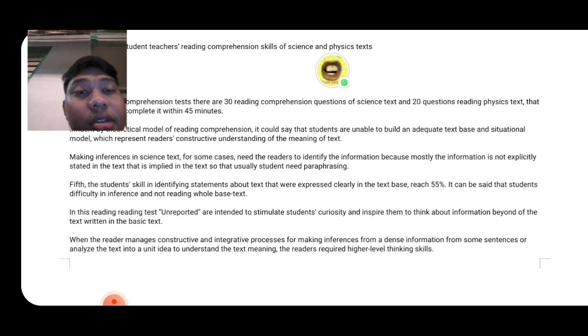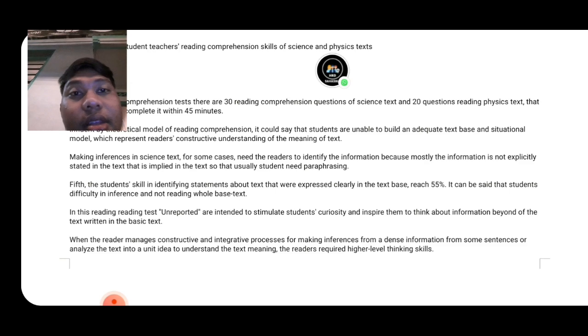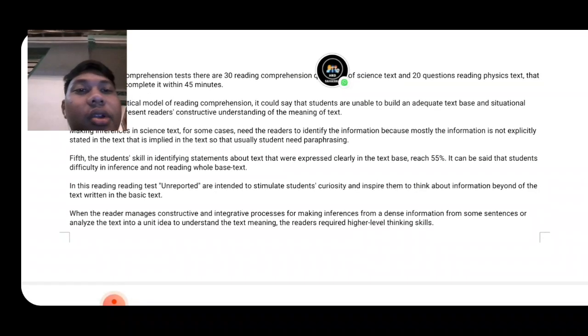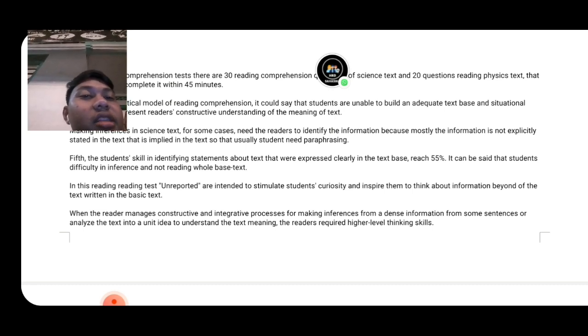In this reading text, they are intended to stimulate students' curiosity and inspire them to think about information beyond the text written in the basic text. When the reader manages constructive and integrative processes for making inferences from dense information from some sentences, or analyzes the text into a unit idea to understand the text meaning, the readers are required to use higher level thinking skills.